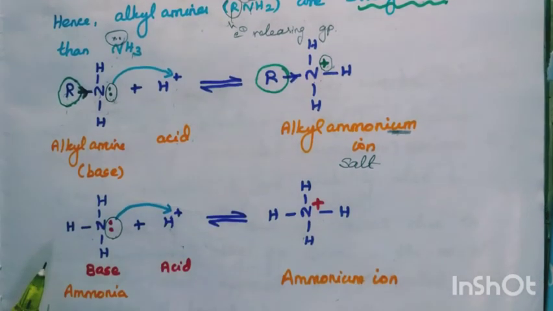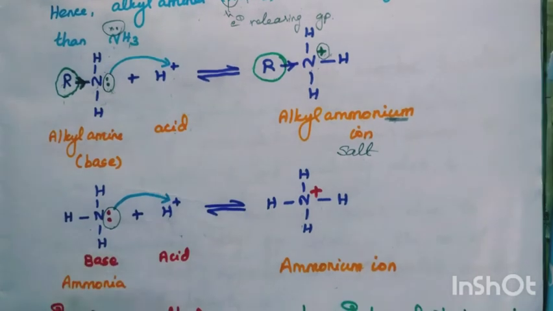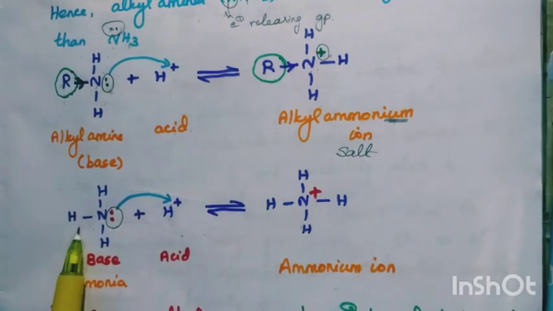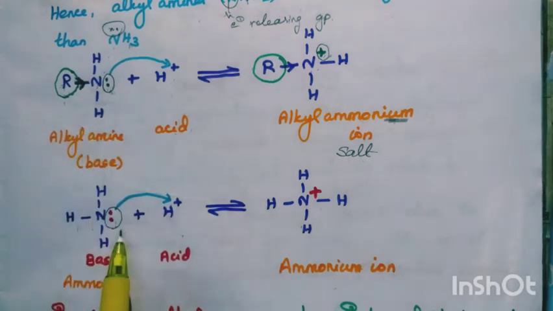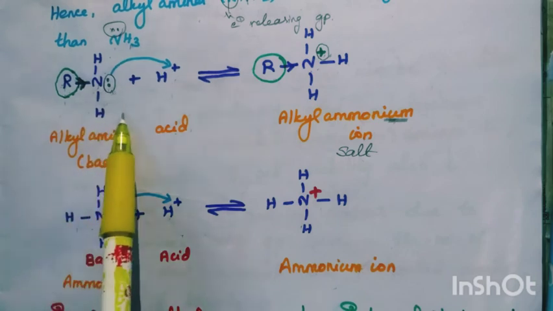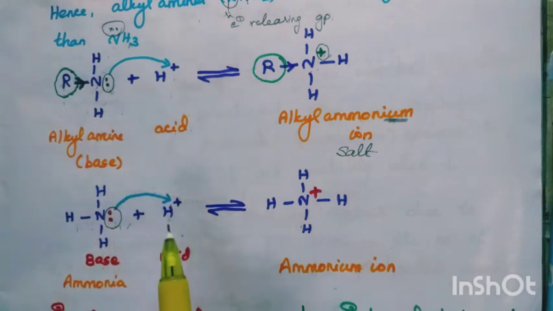So it is an ammonium ion or ammonium salt. Now with ammonia, what happens? Here there is no alkyl group to donate the electron, only the lone pair electrons. Comparing these two, which nitrogen is more electron dense? So the extent of acceptance of H plus is more in alkylamine than in ammonia. There exists an equilibrium to form an ammonium ion.